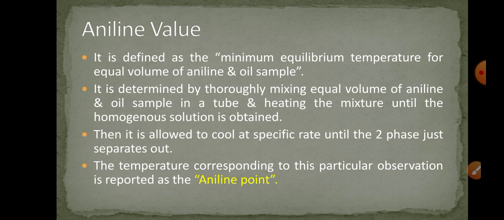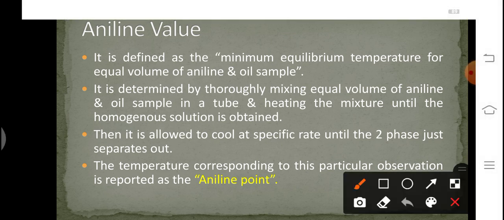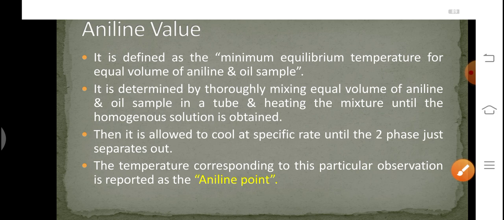It is determined by thoroughly mixing equal volume of aniline and oil sample in a tube and heating the mixture until a homogeneous solution is obtained. So what we need to do, we need to take the equal volume of aniline and oil and we need to mix both the solutions. But we need to heat the solution to get a homogeneous mixture.